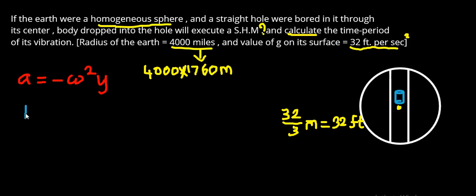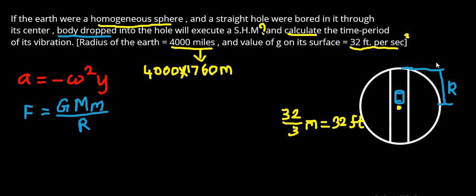We know that by Newton's law of gravitation, F is equal to G, the gravitational constant, into capital M, the mass of the earth, and small m, the mass of the object which is thrown into this hole, a body dropped, by r square. Here r is the radius of the earth when the object is on the surface. So let us consider the radius of the earth to be r. When the object is at the surface of the earth, this formula applies, so r square needs to be written.